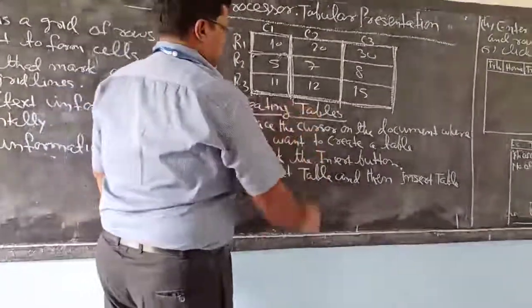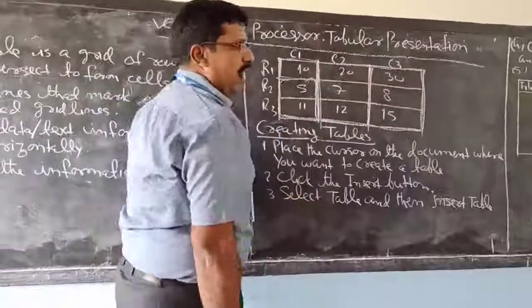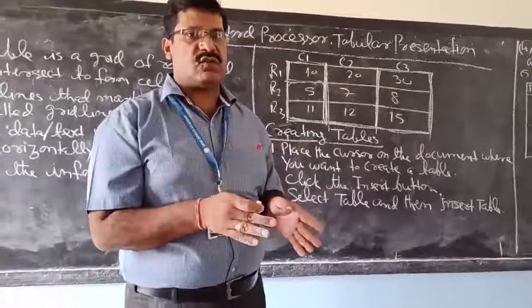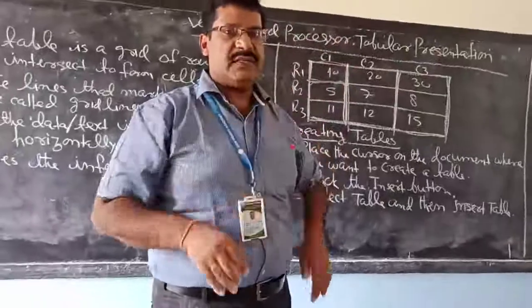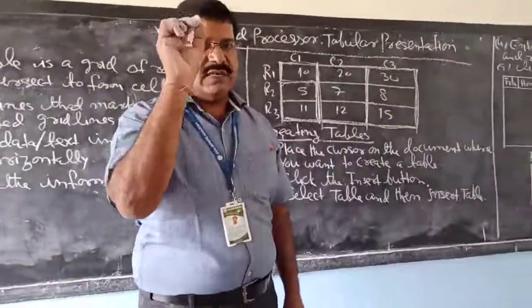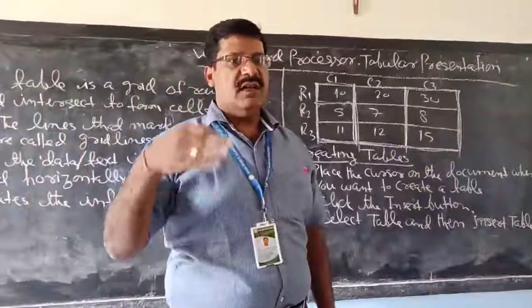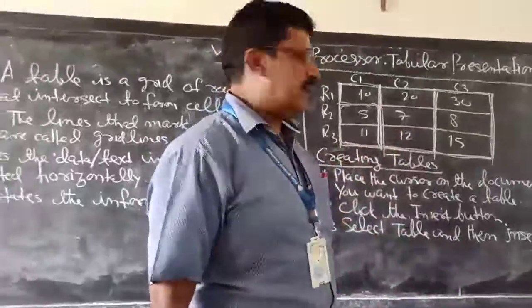Now, creating tables. Suppose in your MS Word page you want to create a table. I want to store the name, roll number and marks of different students in your class. You want to make a tabular representation in which you store the serial number, name, roll number and marks in different subjects of the students in your class. So you can create a table like this.